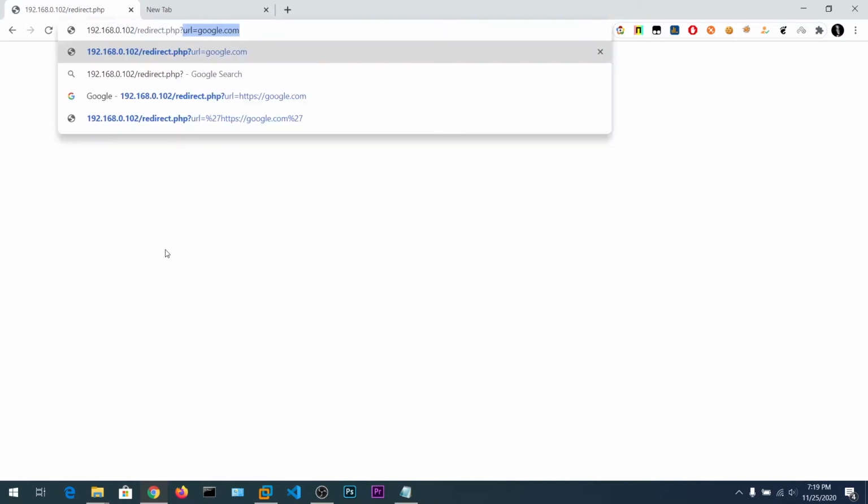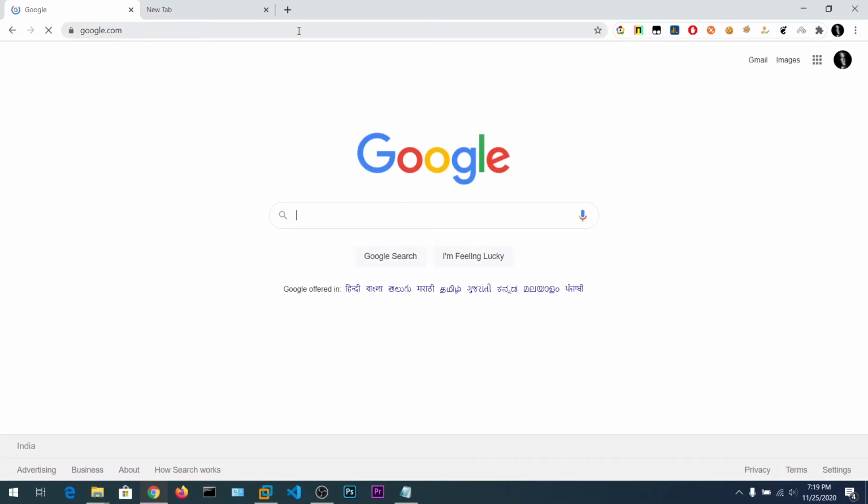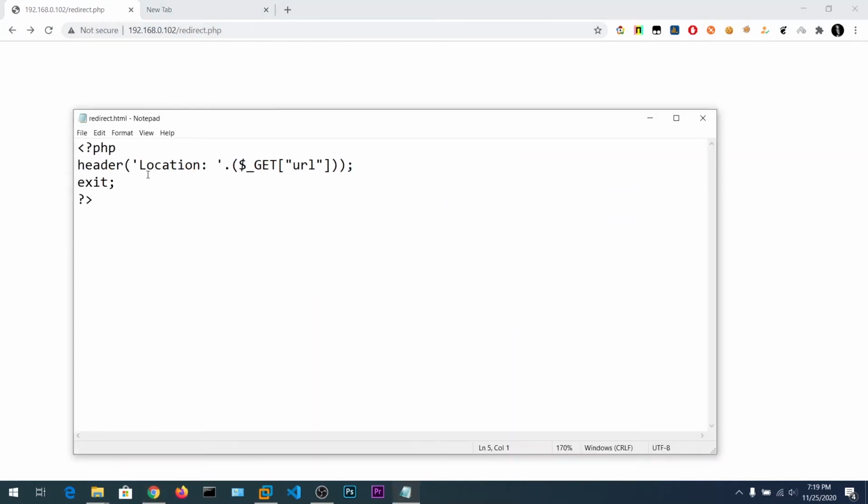So what we want to do is say question mark URL equals https, let's say google.com. So now if I hit enter, this page will be redirected to the google.com index page. Now guys, as you can see, google.com has been displayed. Now let me go back. So in this way you can simply use this header function. If you identify this header function or anything that takes in the input in the backend, then you can redirect this page to any location you want.